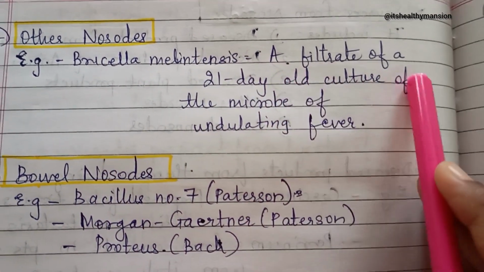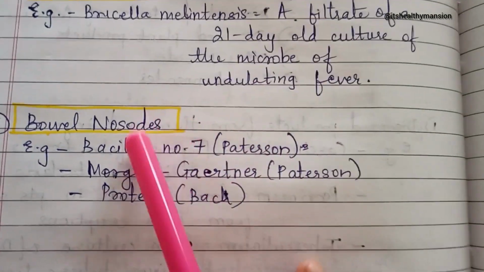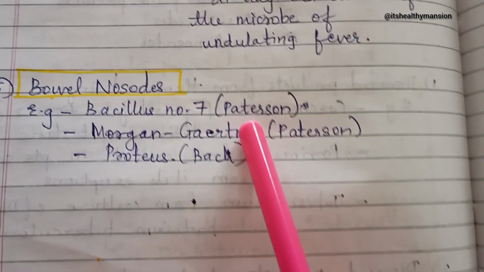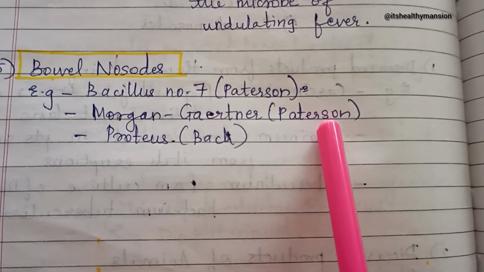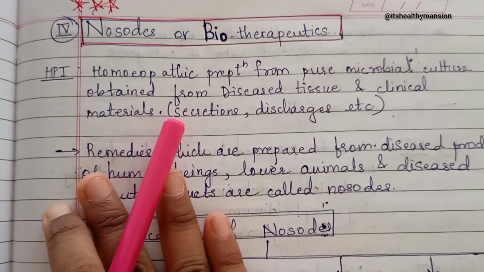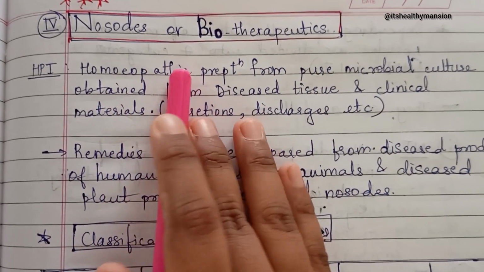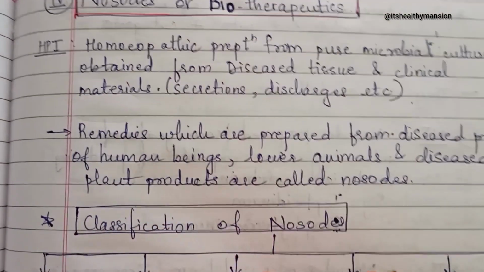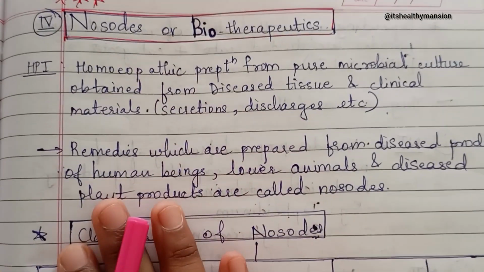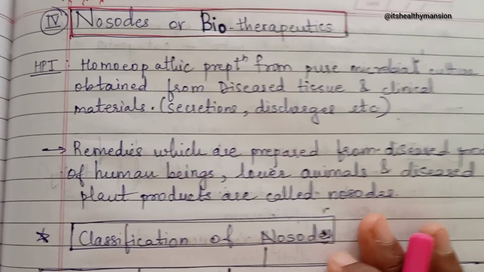Now, other nosodes, example, Brucella melitensis. It is a filtrate of a 21-day-old culture of the microbe of undulating fever. Now, some bowel nosodes. Example, Bacillus number 1 by Paterson, Morgan Gaertner by Paterson, and Proteus by Bach. So here we have completed the sources of homeopathic drugs from nosodes. Again saying in this video, remembering these examples is very difficult, but make sure you reread, revise and learn these examples by heart.